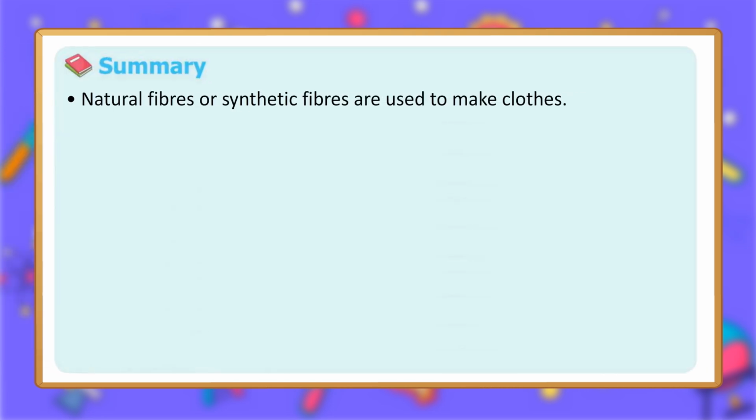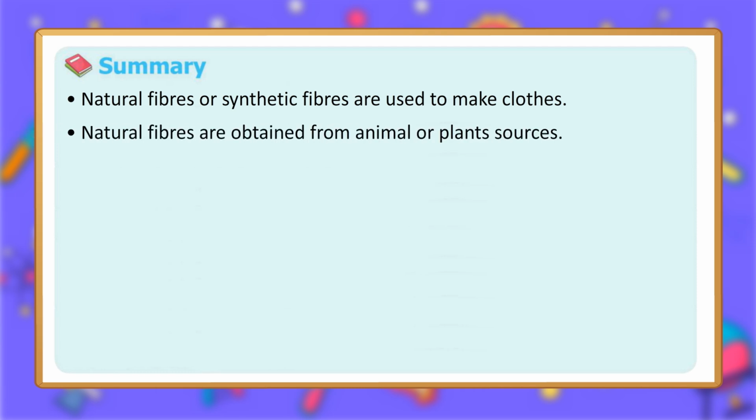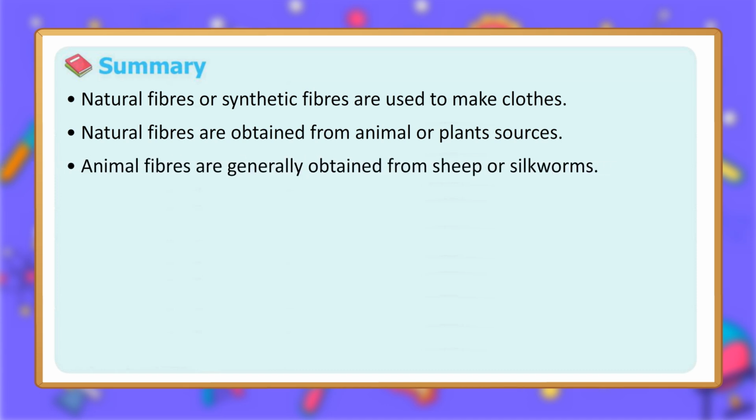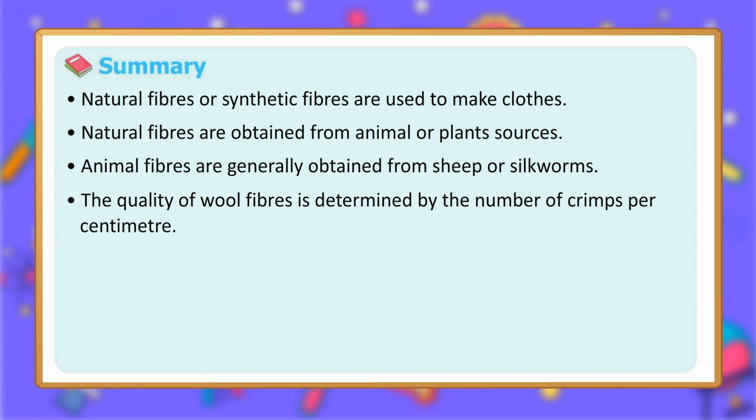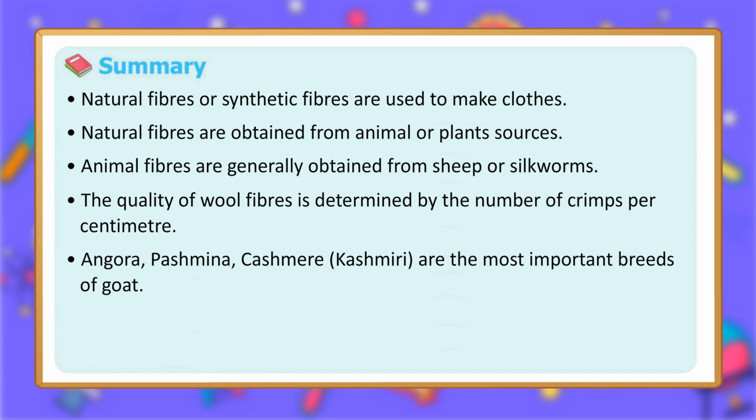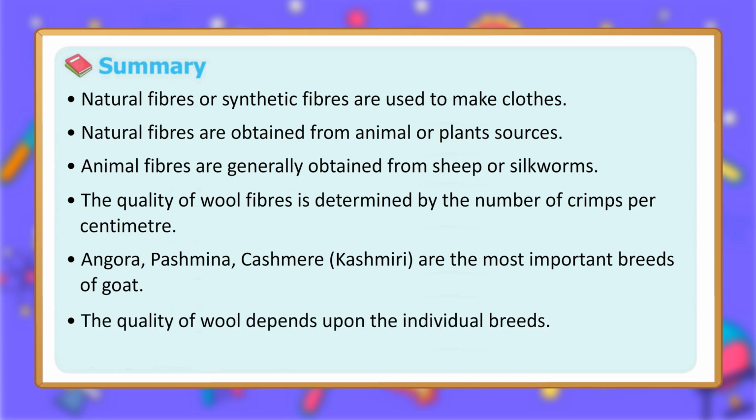Summary. Natural fibers or synthetic fibers are used to make clothes. Natural fibers are obtained from animal or plant sources. Animal fibers are generally obtained from sheep or silkworms. The quality of wool fibers is determined by the number of crimps per centimeter. Angora, Pashmina, Cashmere, Kashmiri are the most important breeds of goat. The quality of wool depends upon the individual breeds.